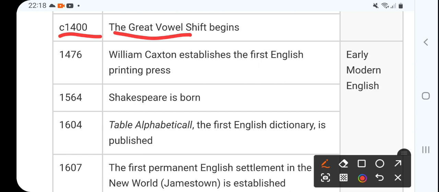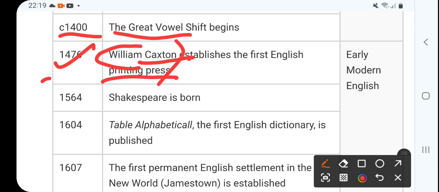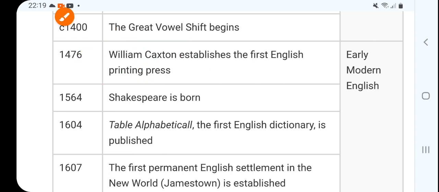Then 1476, William Caxton established the first English printing press. Very important, William Caxton, very important. And printing, that's very important, right? The invention of the printing press by William Caxton, right?